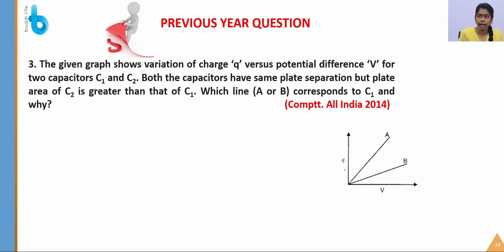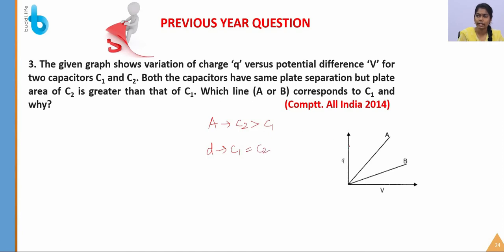In the given graph, which shows the variation of charge Q versus potential difference V for the two capacitors C1 and C2, both capacitors have the same plate separation, but the plate area of C2 is greater than C1. So C2 has a greater plate area than C1, but the same plate separation, the same d.